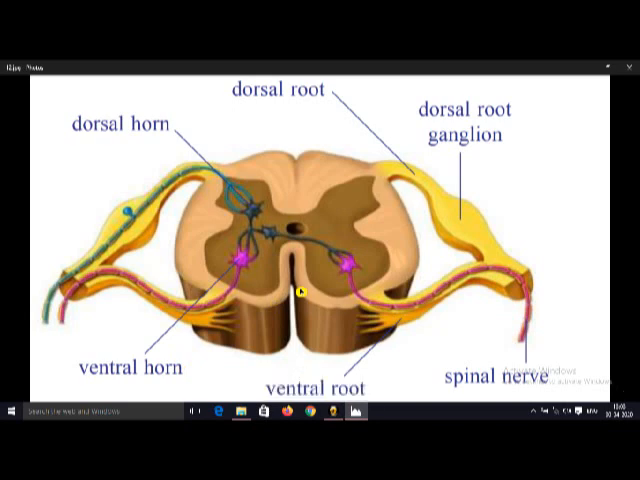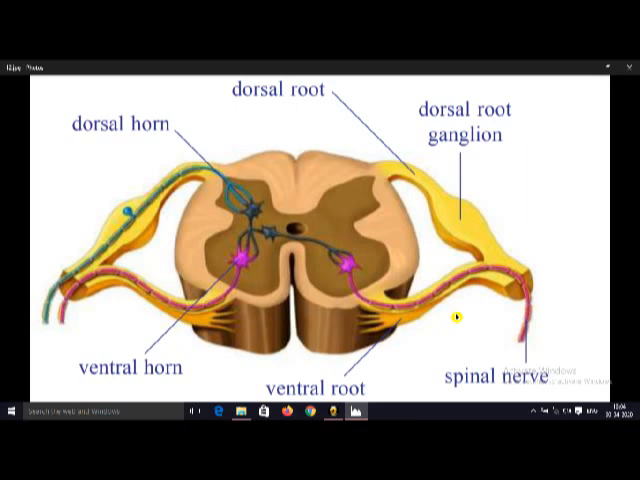If we observe the spinal cord and brain, from the brain 12 pairs of nerves arise. They are called cranial nerves, and the nerves that arise from the spinal cord are called spinal nerves. Nervous system means brain and spinal cord. Peripheral nervous system means the nerves that arise from the brain and spinal cord. The nerves that arise from the brain are called cranial nerves. They are 12 pairs, and the nerves that arise from the spinal cord are called spinal nerves.